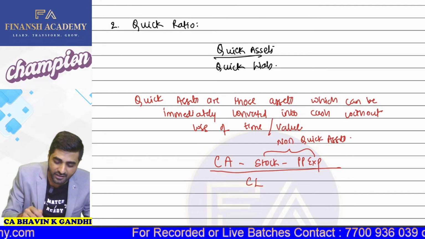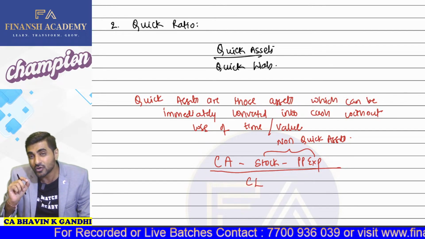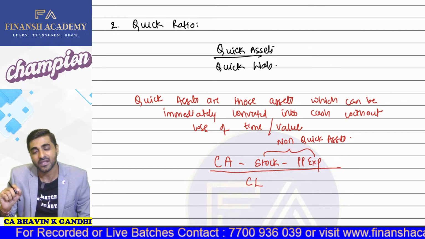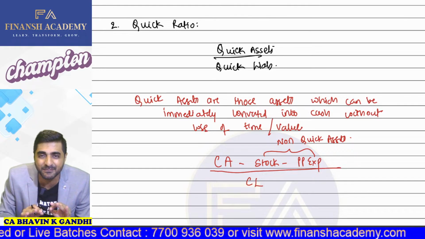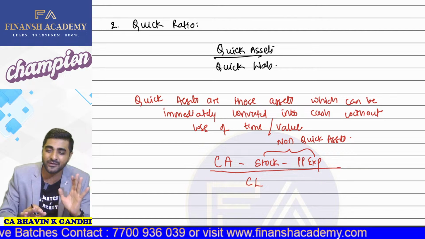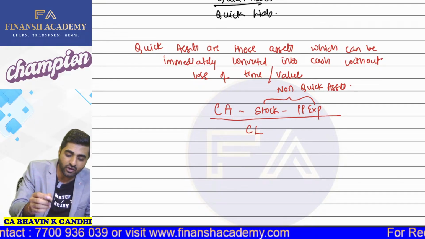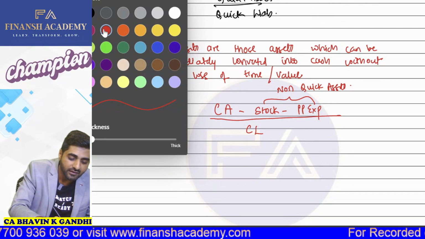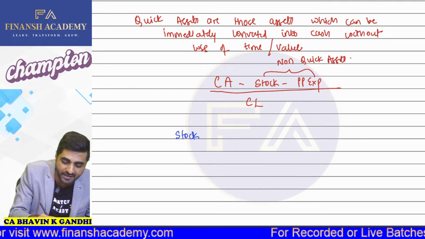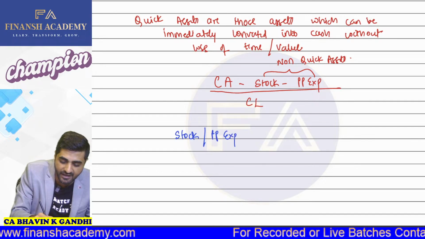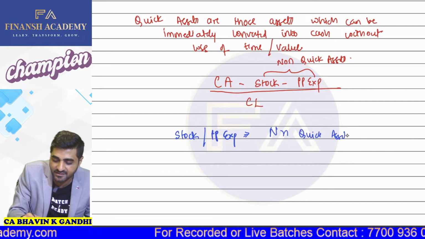So that's why, my dear students, stock and prepaid expenses, both of them are treated as your non-quick assets. Because if you want to immediately convert that into cash, there will definitely be some loss of time and there is going to be loss of value. Okay. So my dear students, let's talk about why stock and prepaid expenses are treated as non-quick assets. Why are they treated as non-quick assets? So let us discuss this.